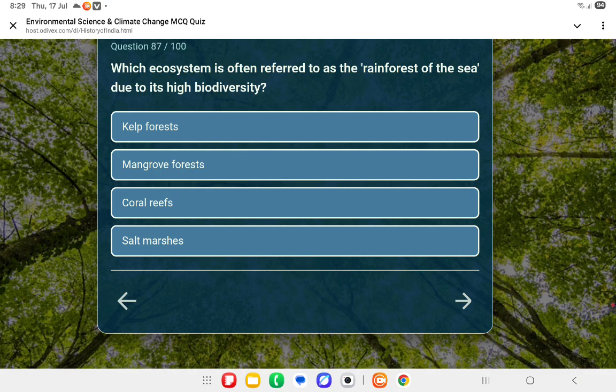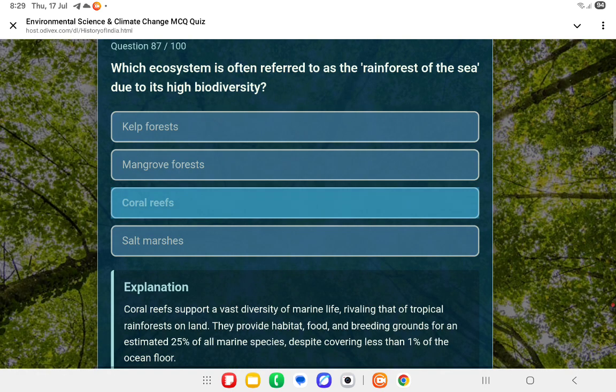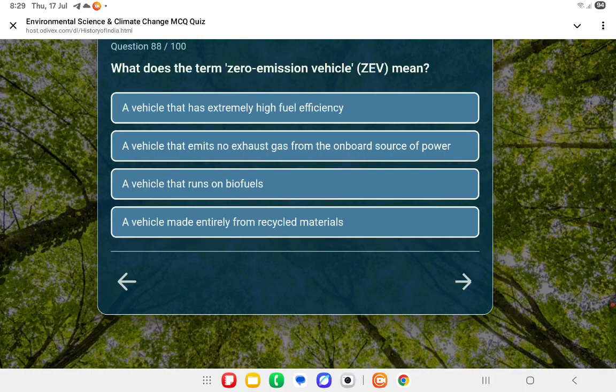Which ecosystem is often referred to as the rainforest of the sea due to its high biodiversity? That's coral reefs. Okay, next question. What does the term zero emission vehicle, ZEV, mean? The second one is the answer.